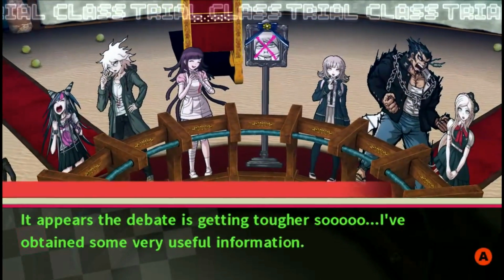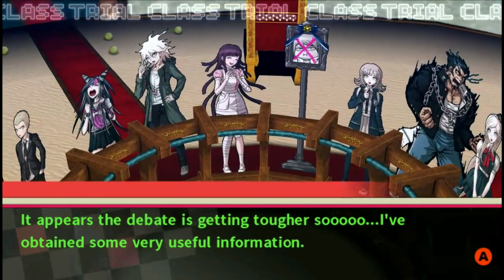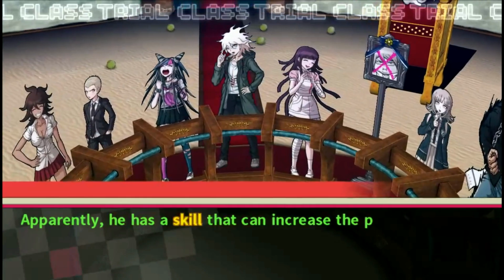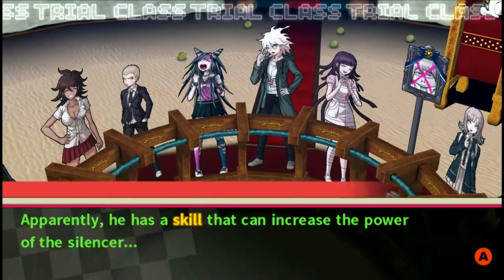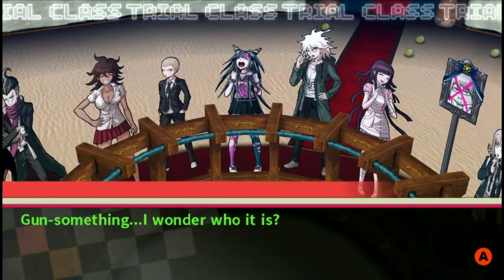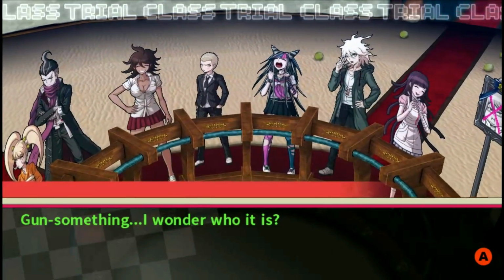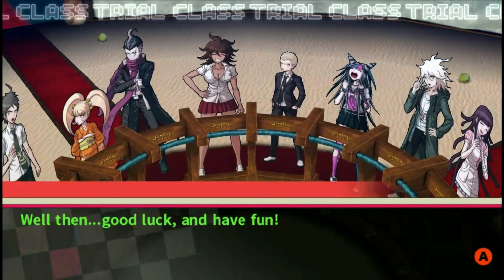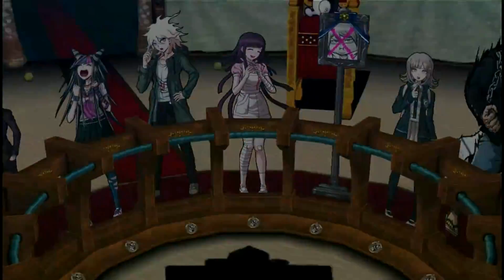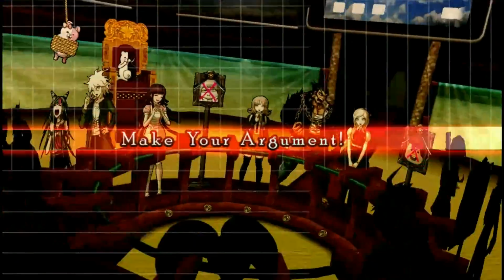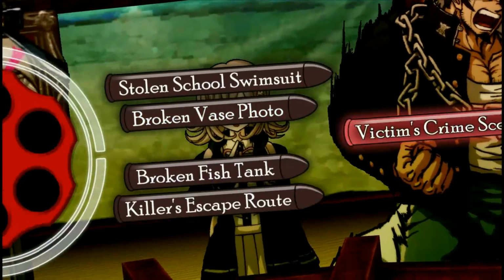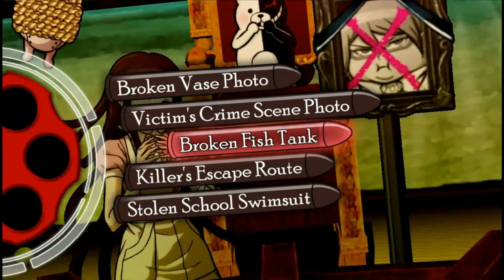It appears the debate is getting tougher, so I've obtained some very useful information. I've heard there's a guy named Gun somewhere. Apparently, he has a skill that can increase the power of the silencer. Gun something. I wonder who it is. I wonder. Was I out of line just now? Well then, good luck and have fun. Really? I would have never expected him to increase the power of the silencer. Cool. Okay.